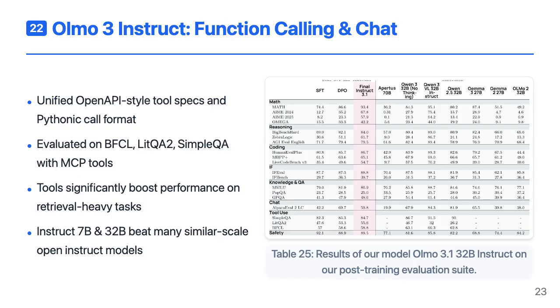On tasks like LitQA2 and SimpleQA, having tools available significantly improves accuracy compared to relying on parametric knowledge alone. Overall, Olmo 3 Instruct 7B and 32B outperform many comparable open instruct models, including Qwen 2.5 7B, Olmo 2 Instruct, Apertus 8B, and several others, while remaining concise and tool-aware.